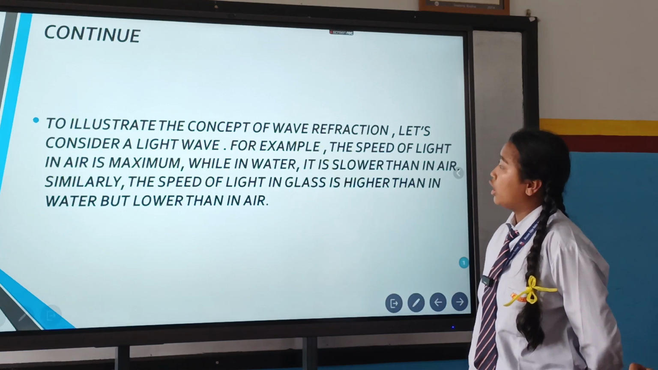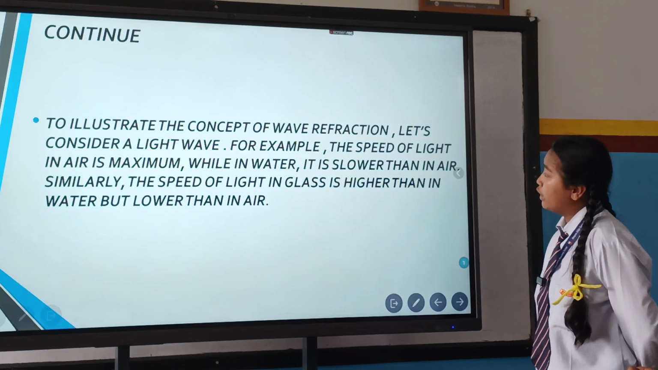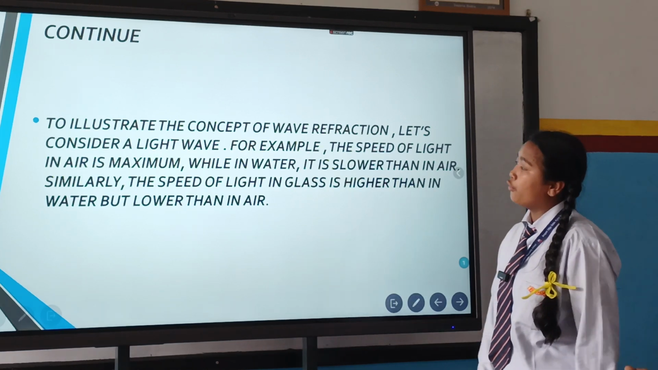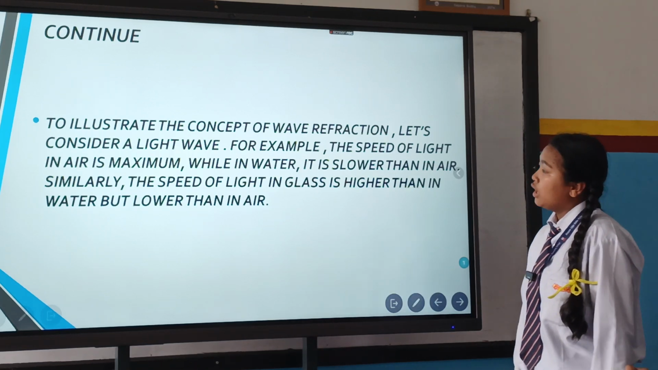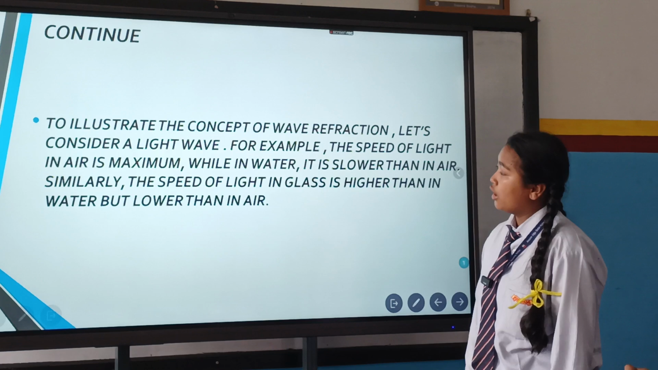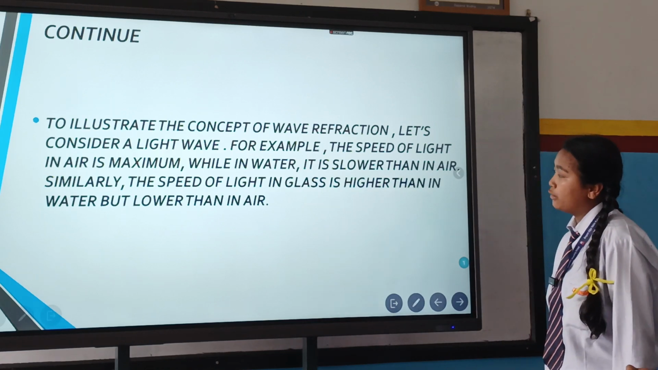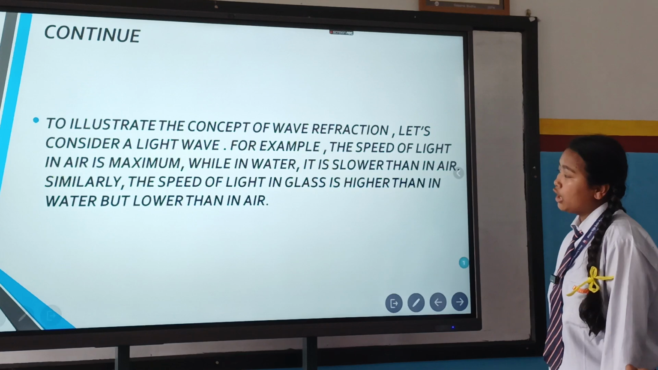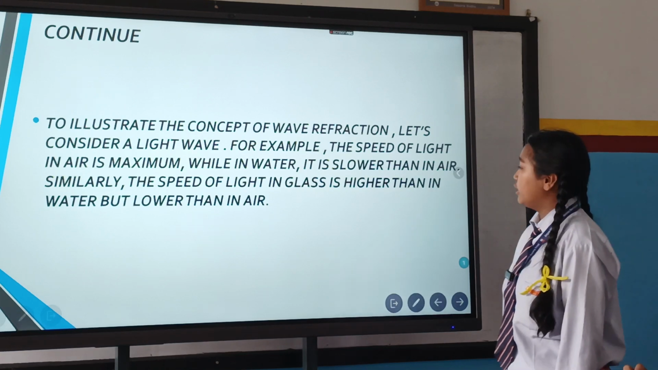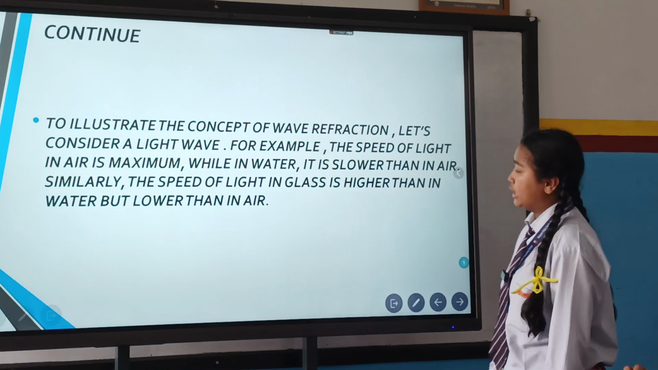To illustrate the concept of wave refraction, let's consider a light wave. For example, the speed of light in air is maximum, while in water it is slower than in air. Similarly, the speed of light in glass is higher than in water but lower than in air.